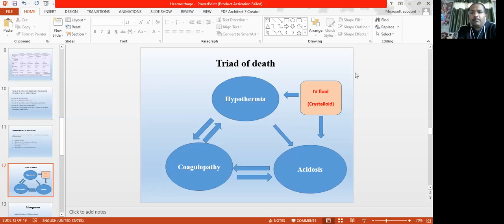If you give cold fluid, it causes hypothermia and aggravates the acidosis, so that your patient may land into this triad of death. So during resuscitation you must be very careful to give warm fluid, not cold fluid. Give aggressive resuscitation and try to stop the bleeding, so that your patient may not land into this triad of death.